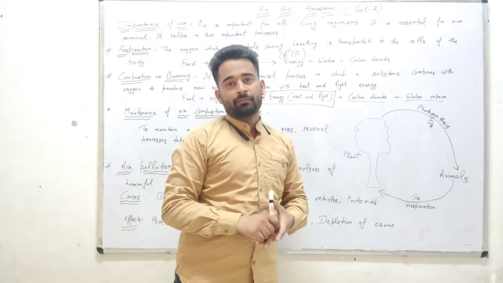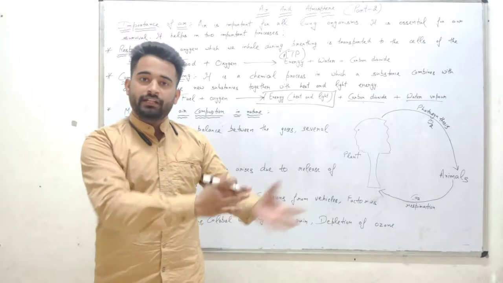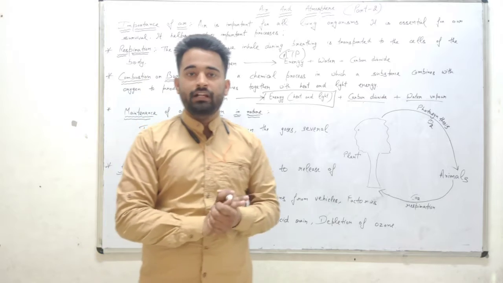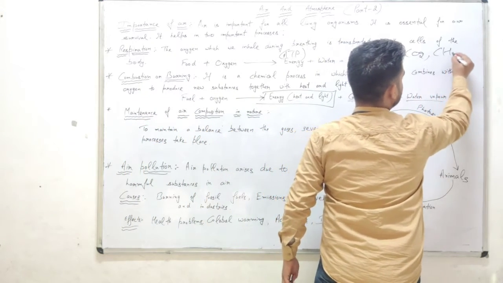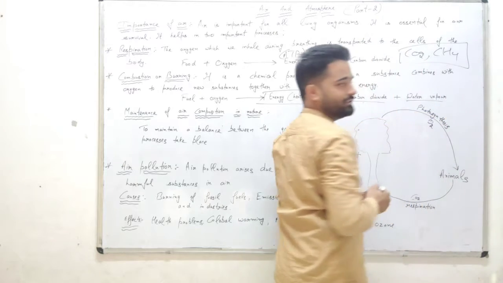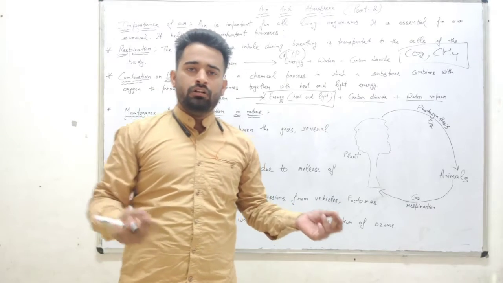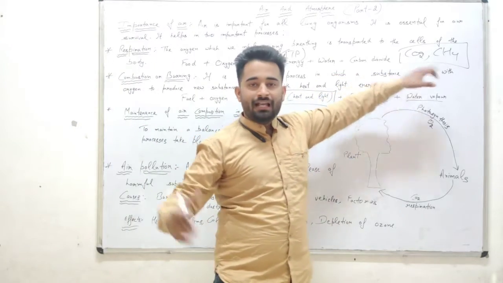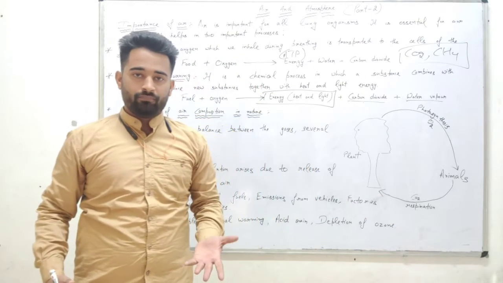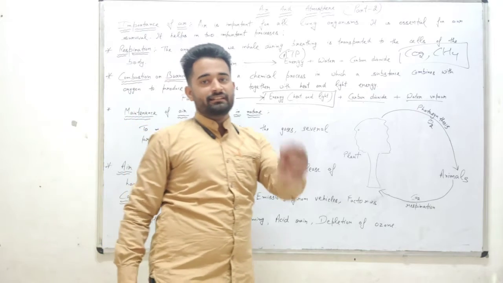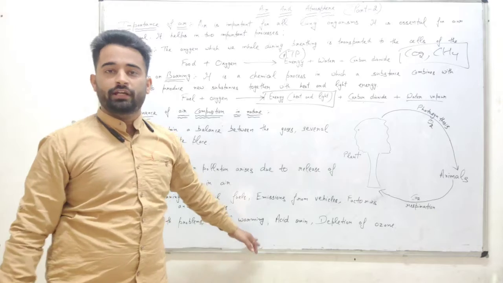What is the meaning of global warming? Global warming means increasing the temperature of the earth with the help of greenhouse gases. What are the greenhouse gases? CO2 and methane, CH4. These both are the greenhouse gases. Due to human activities, like using too much petrol and diesel, CO2 is produced. As more and more CO2 is produced, it will trap more heat energy of the sun. Then what will it cause? Global warming. It is happening due to air pollution.